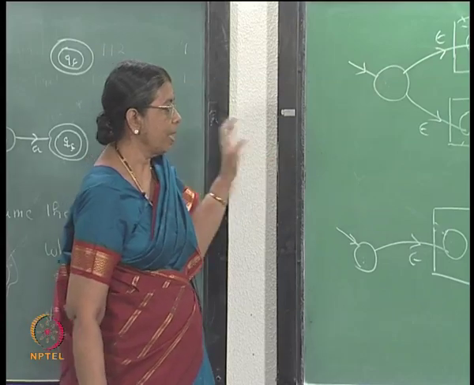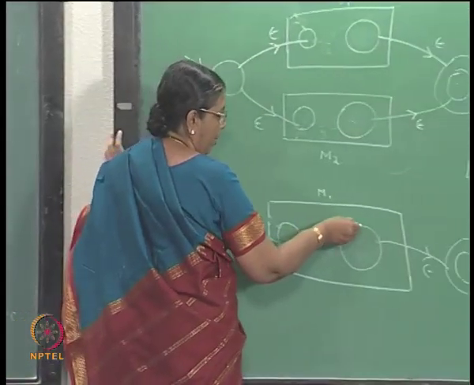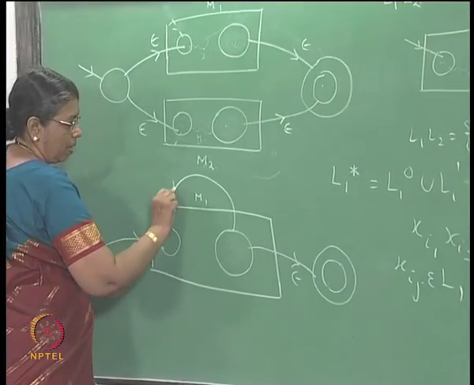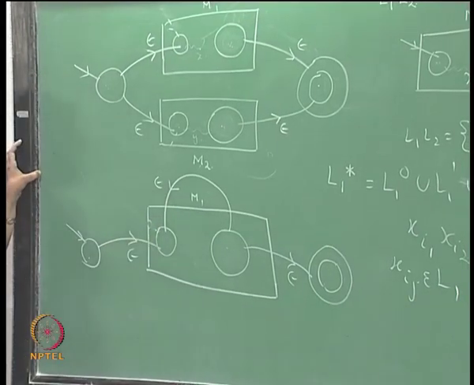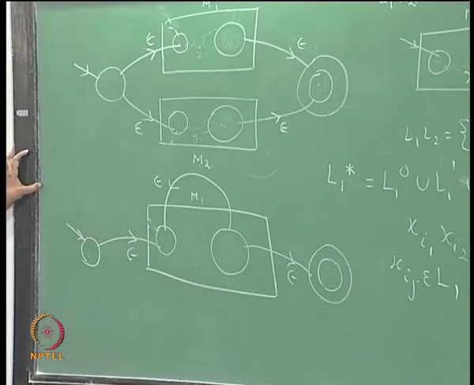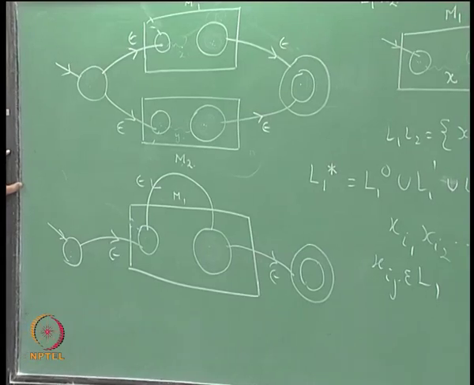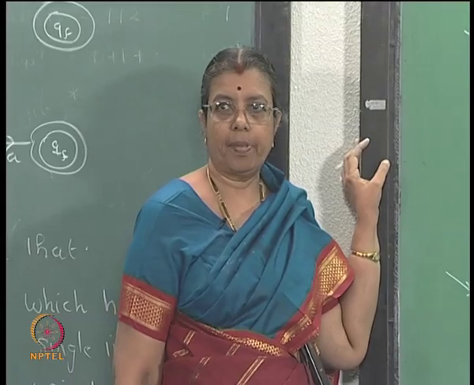Now, you want to accept L1 star. So, from here to here you have an epsilon transition. So, what sort of strings will be accepted by this diagram?